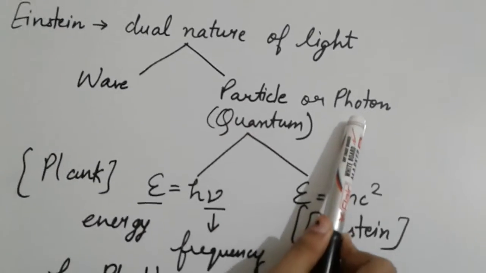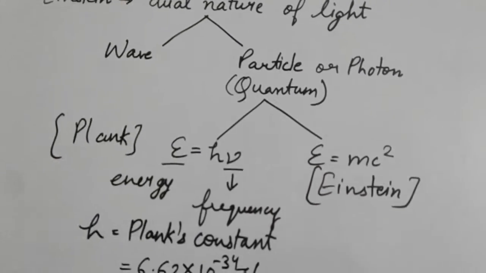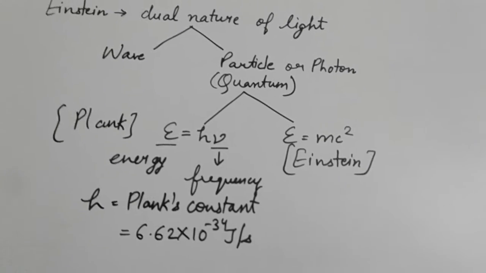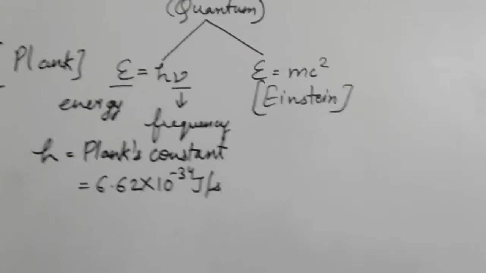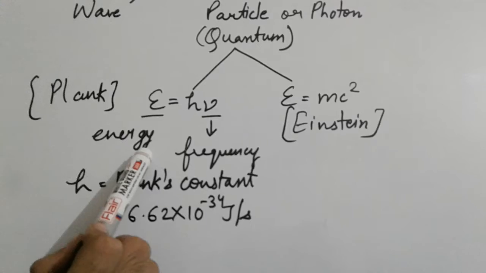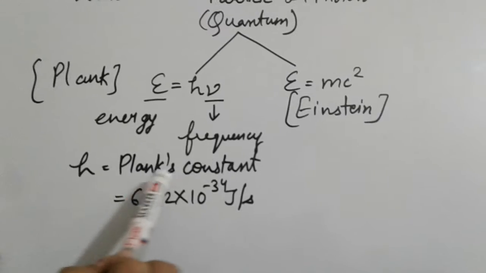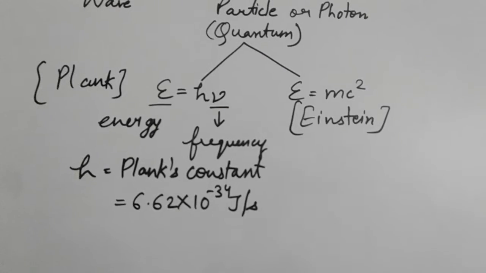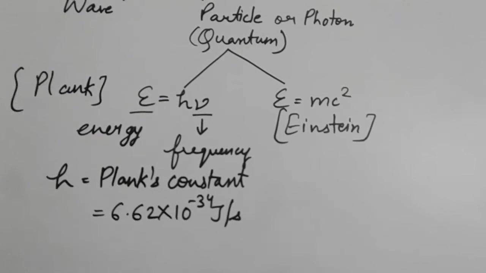It is also known as photon or quantum. See, under quantum, or you can say particle, under particle-like nature he gave basically two formulas. One was of Planck and the other was of the scientist Einstein. Planck gave that energy is equal to h nu, where E stands for energy, nu stands for frequency, and h is Planck's constant. Its value is 6.62 into 10 to the power minus 34 joule second. The other scientist, Einstein, gave the formula E is equal to mc square.